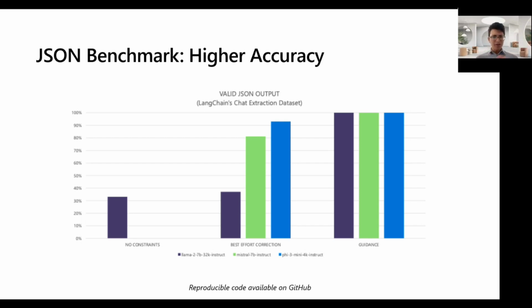I'll walk you through really quickly what we did here, and just know that we're going to make the code to reproduce all of this completely available on GitHub. But at the far left, we took three different models, Llama 2, Mistral, and Phi 3, and ran them directly on the benchmark and tried to measure their accuracy. And most of the models did pretty poorly. The benchmark itself just wasn't configured that well for aligning with how these models work.